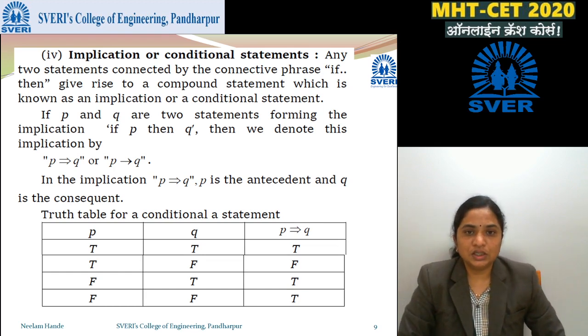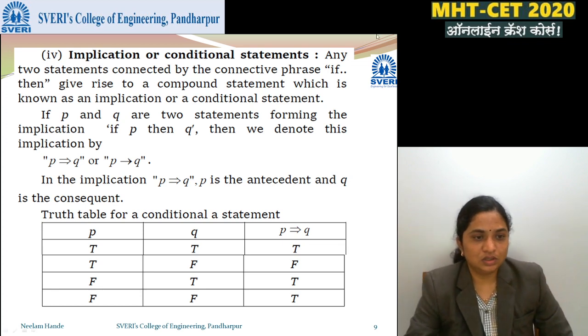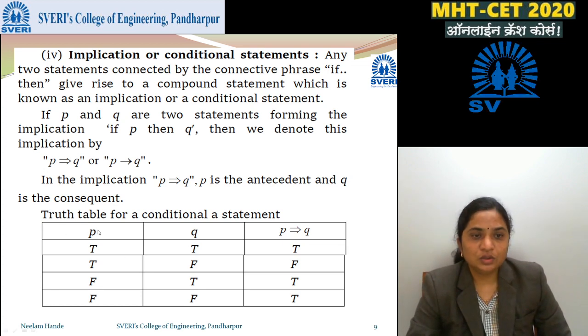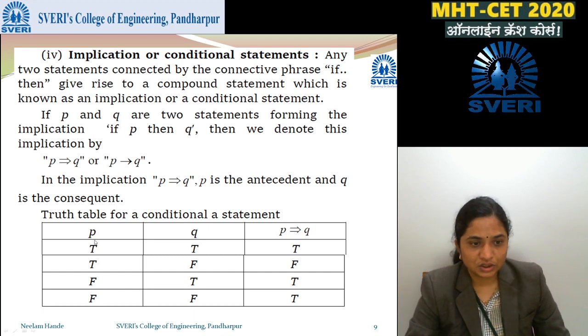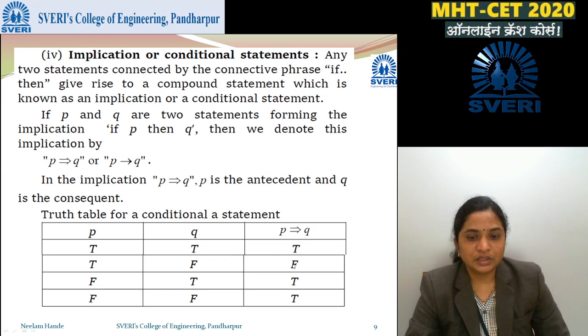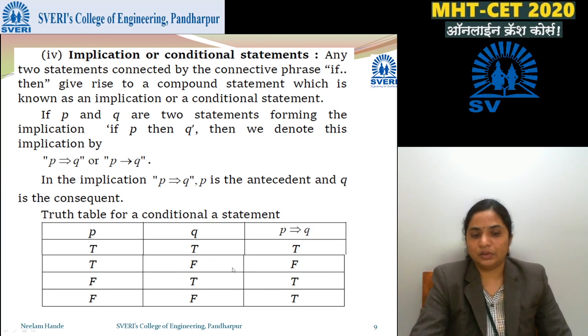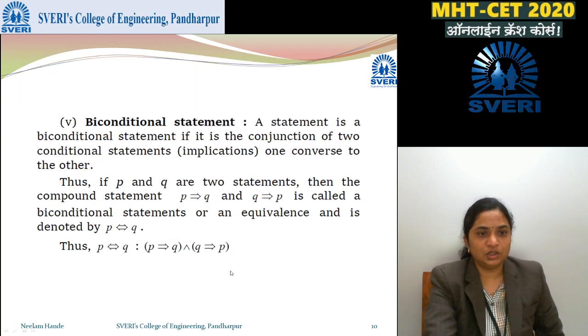Next is implication or conditional statement. That is, if P and Q are two statements forming the implication "if P then Q", then we denote this implication by P implies Q. This is the notation, arrow. And the truth table of that implication is, we know how to write T, T, F, F for P and T, F, T, F for Q. So T implies T is T. T, F is F, F, T is T, F, F is T. So only F here is for T, F. All others are T for implication.